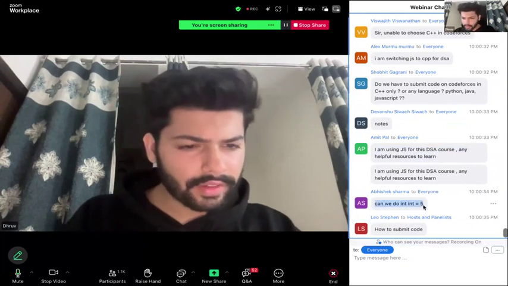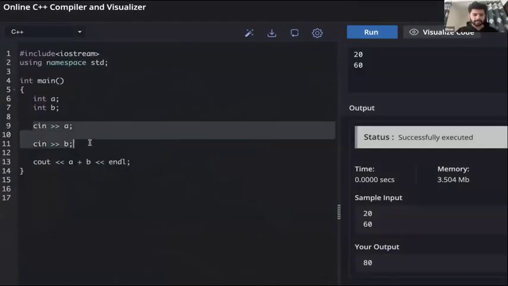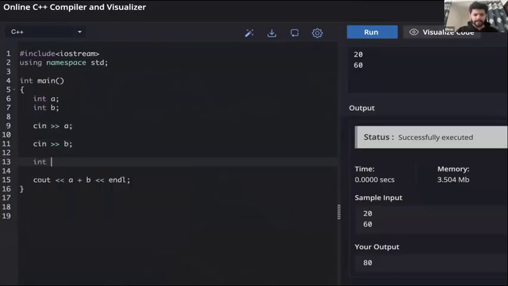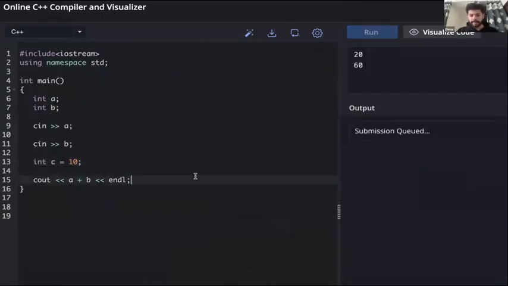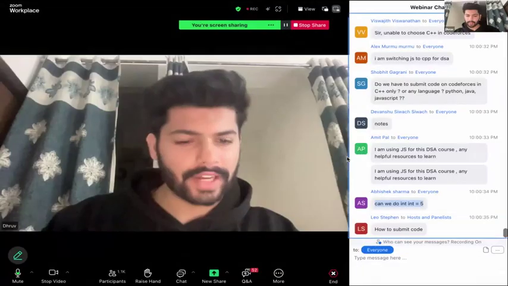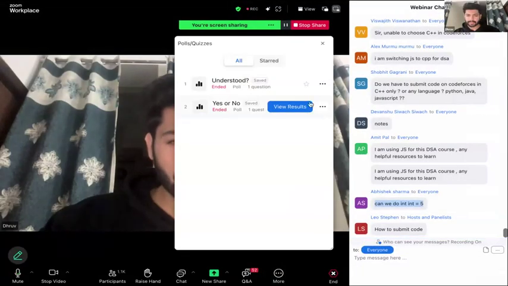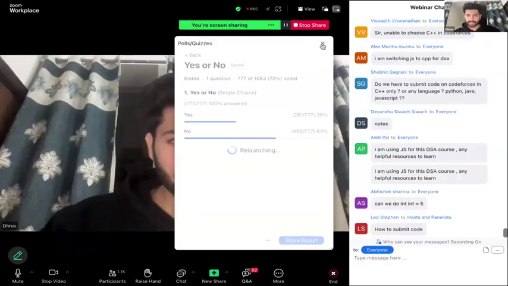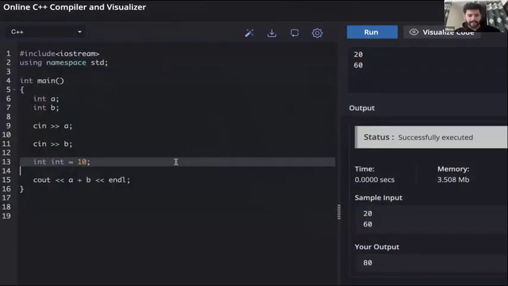Can we do int equal to 5? Yes, Abhishek. Very good question. So Abhishek has asked, let's say if I do int c equal to 10, this is acceptable. This code will run. But can I create a variable named int? Guys, what do you think? Is this allowed? Let me take a poll. Can we create a variable named int?